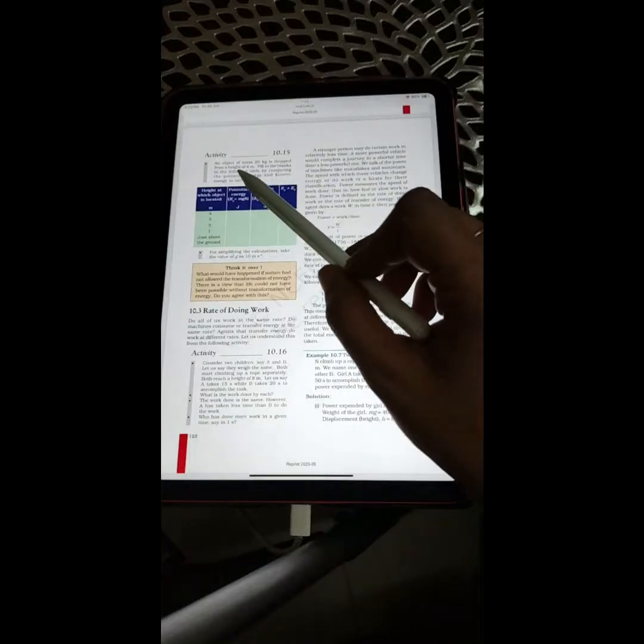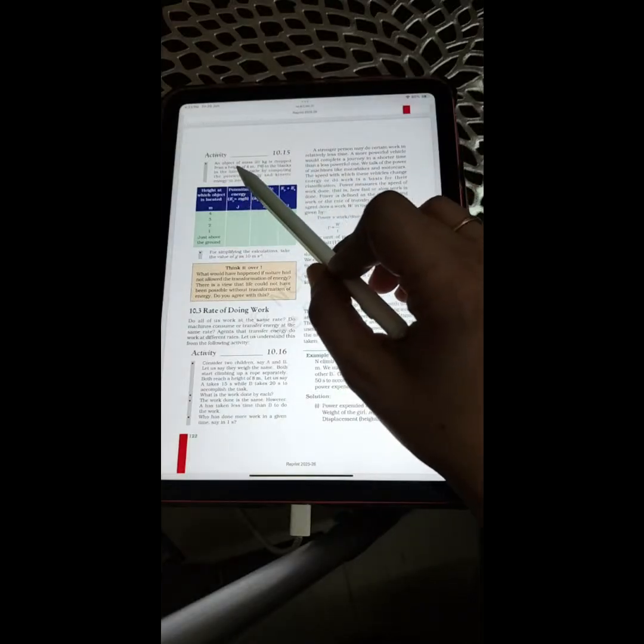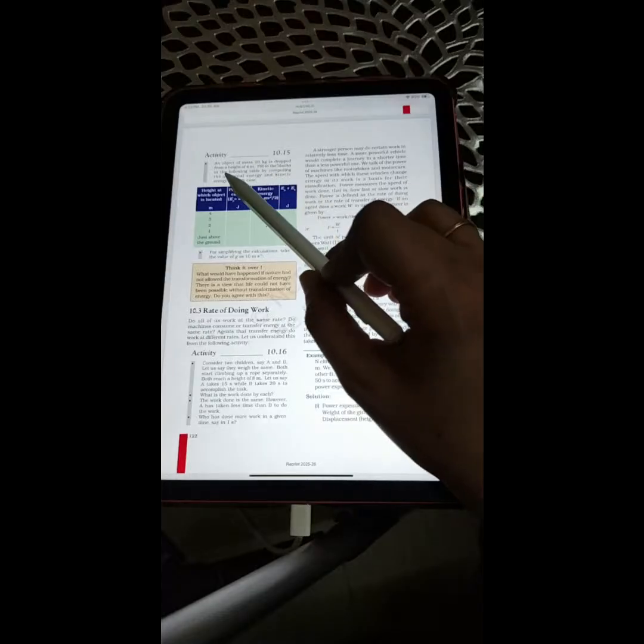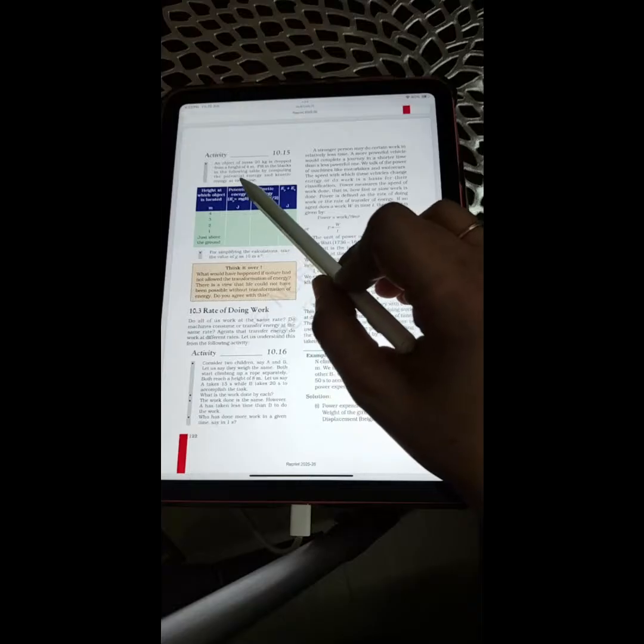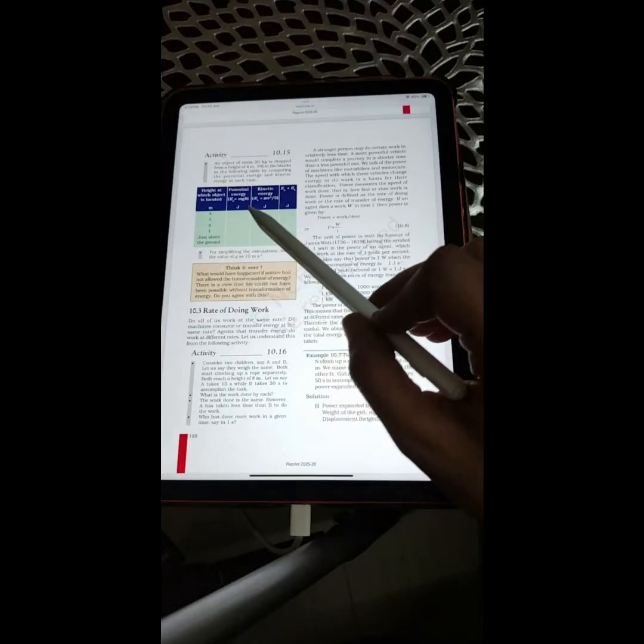So we are coming to Activity 10.15. An object of mass 20 kg is dropped from a height of 4 meters. Fill in the blanks in the following table by computing the potential energy and the kinetic energy in each case. So these are the tables.